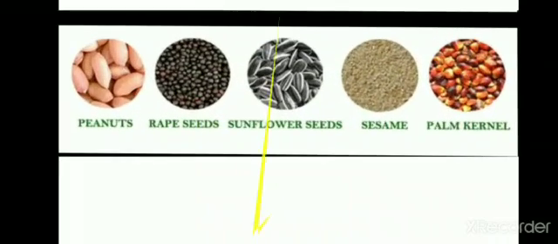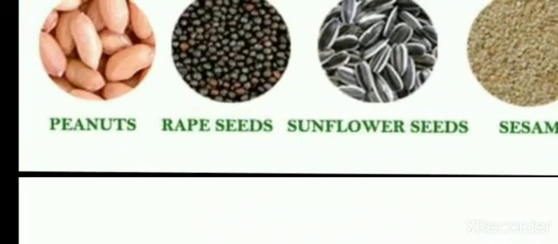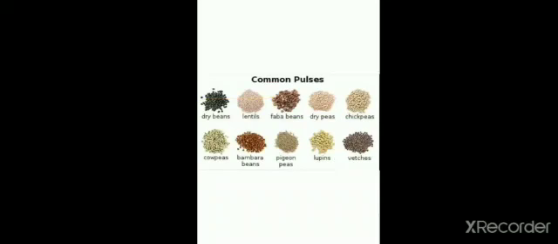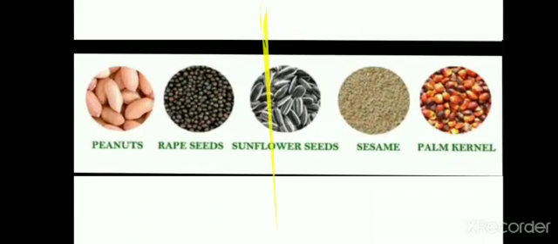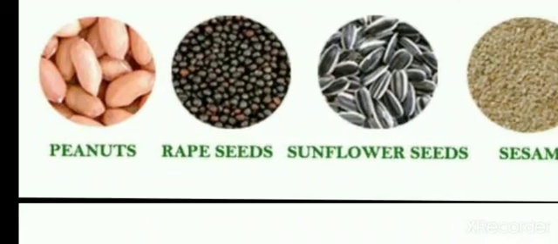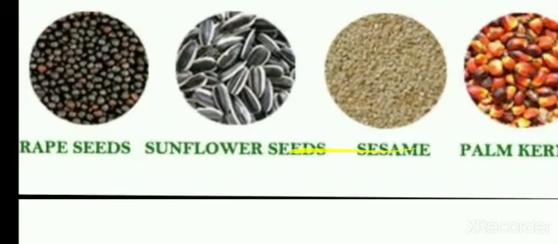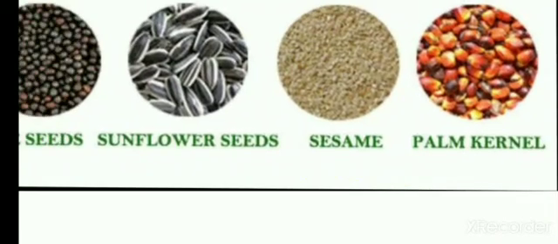And some of the other examples: peanuts is an example for pulses. Rape seeds, sunflower seeds, sesame, palm kernel.